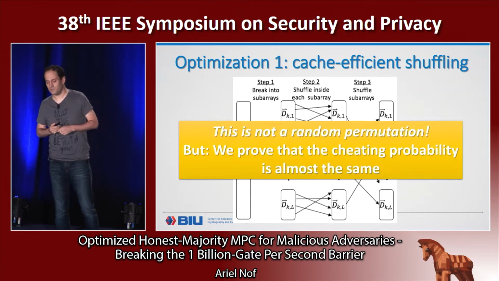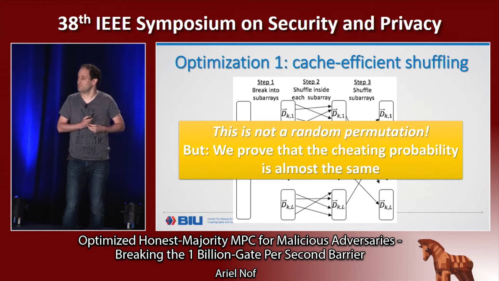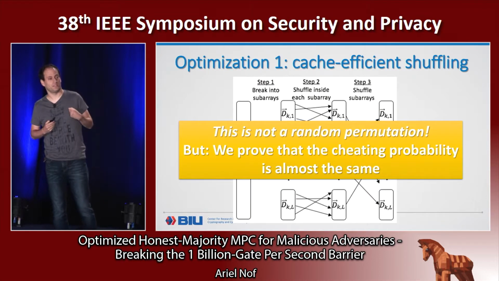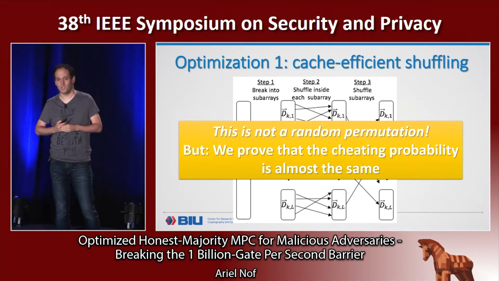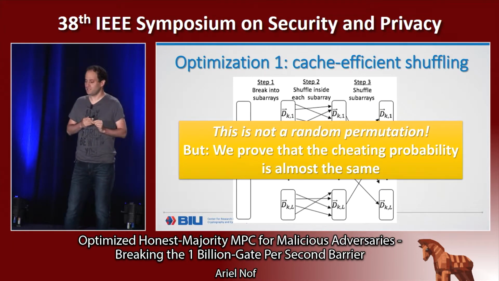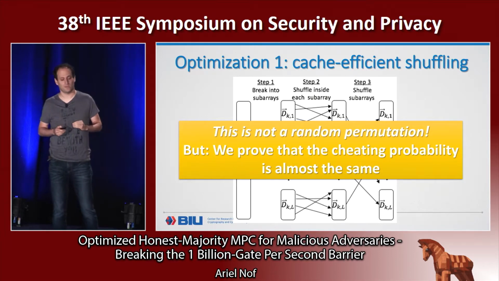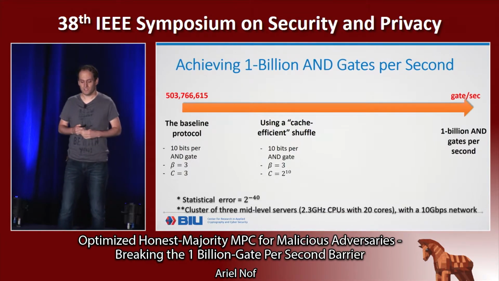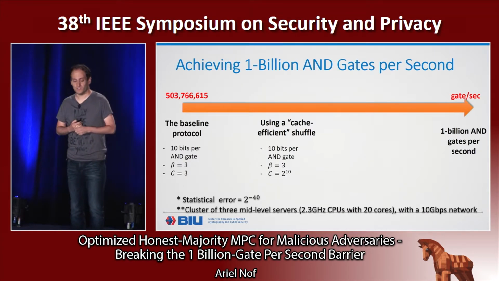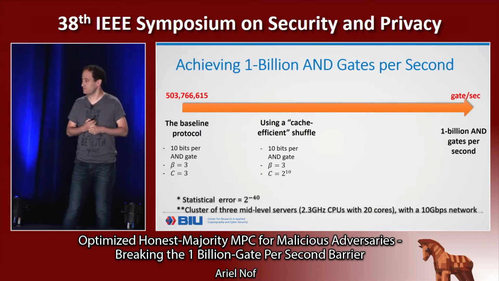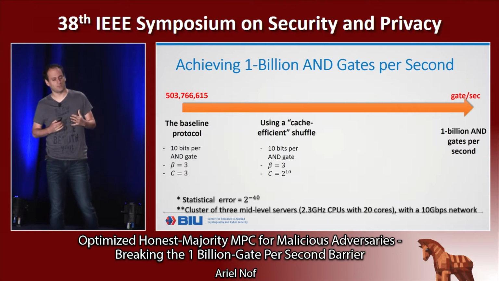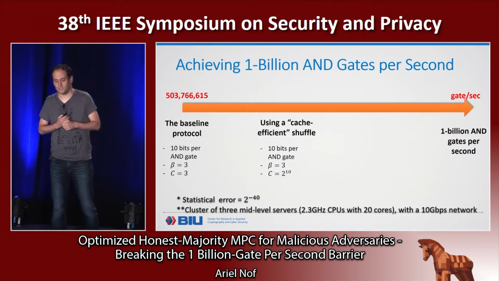The point here is that this is not a random permutation. We had a random permutation at the beginning, now we don't. Even so, we managed to prove that by changing the parameters only slightly, we still achieve the same level of security. Specifically, as you can see, we have the same communication and need the same bucket size, but we need to open a little bit more triples, 1,000 triples.